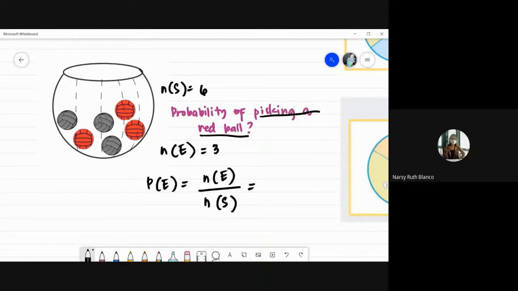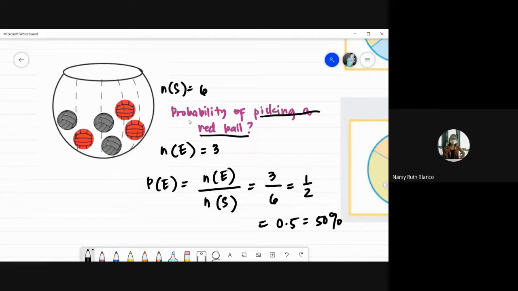Okay, good job. So, siguro naintindihan na ng mga nakikinig. So, that's 3/6. That's 1/2. In decimal, that's 0.5. Pwede din siya na-express into percentage, 50%.